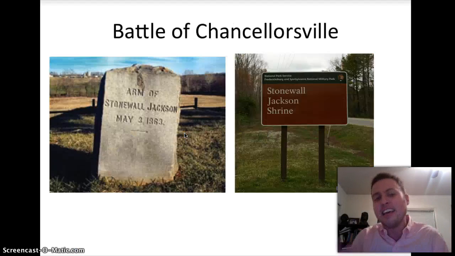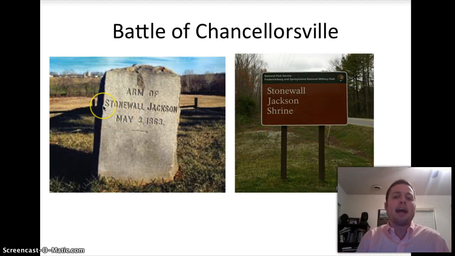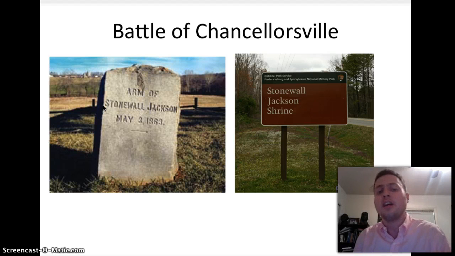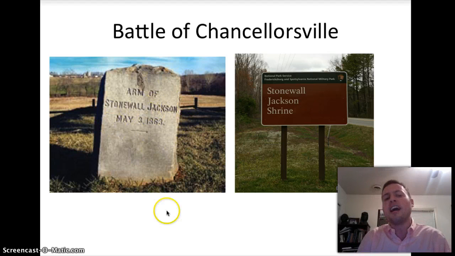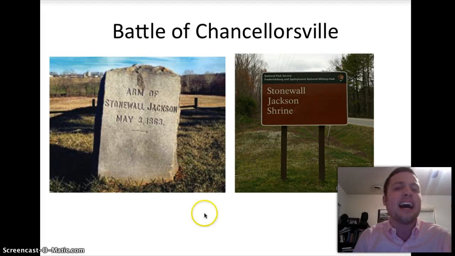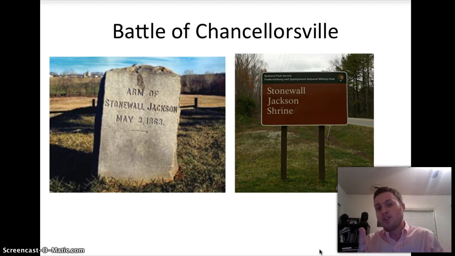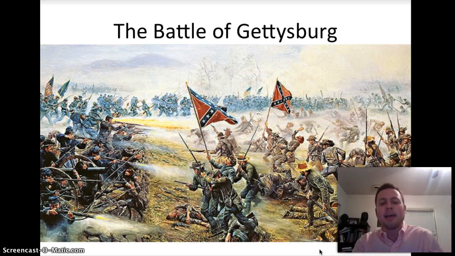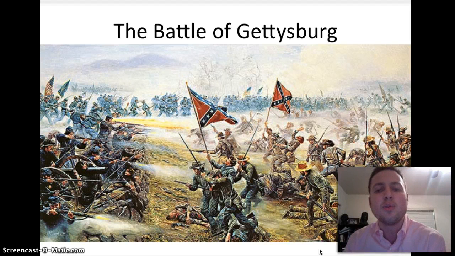That is key. Back east at the Battle of Chancellorsville, the South wins a huge victory, but at a high cost. Stonewall Jackson rides near the line and is shot in the arm. His arm is amputated. He goes up the road about 8 miles where he dies 8 days later. So, it's a win for the South, but Lee is without his best commander. He would need his best commander at the Battle of Gettysburg, July 1 through July 3, 1863.